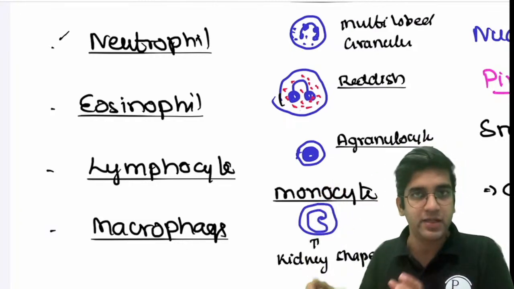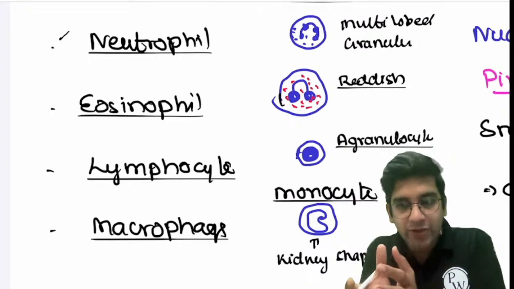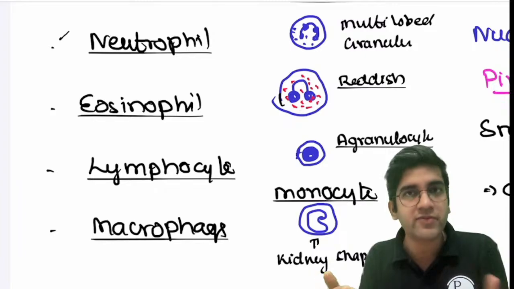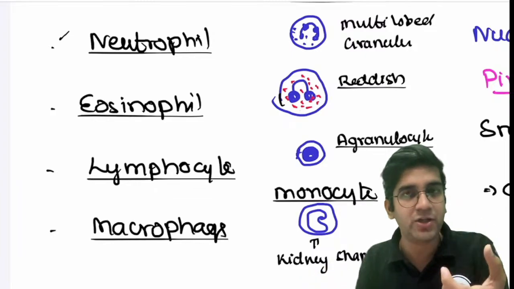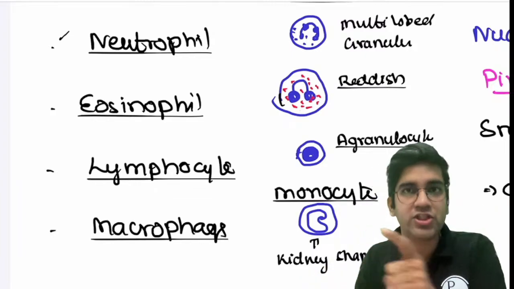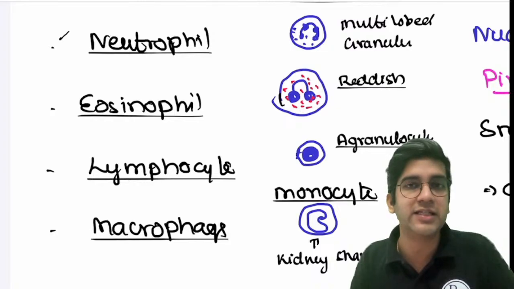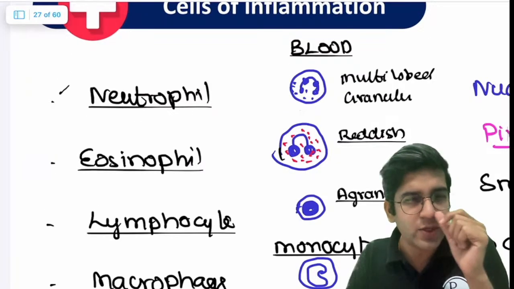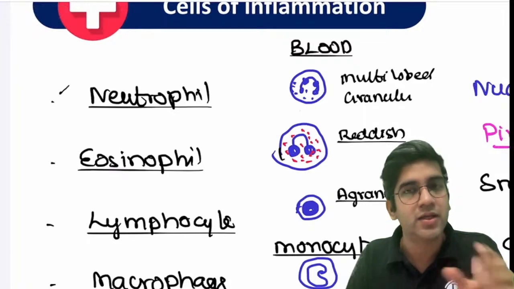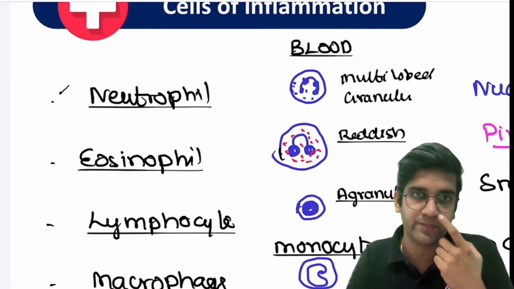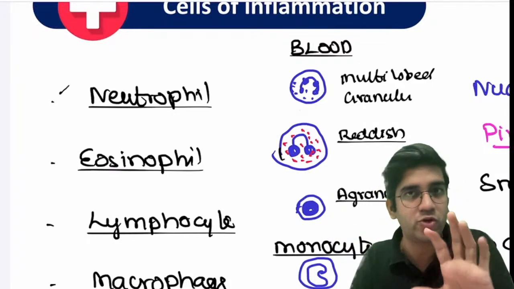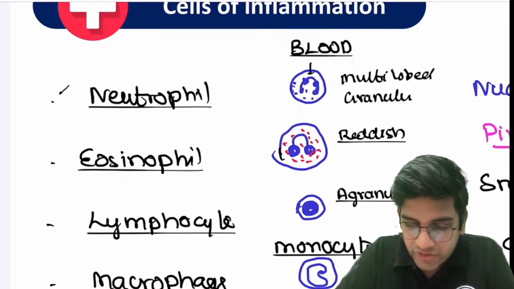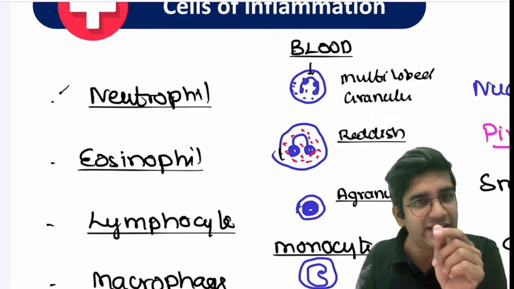This is how it looks in blood, which you already know. So we are going to take your existing knowledge and apply it to biopsies, because predominantly I'm going to see them in biopsy. Except for hematology, rest every systemic pathology is biopsy, right? So I need to be excellent in biopsy as well. The concern with neutrophil is the granules of neutrophils are very, very tiny. So when you go to a biopsy, I won't see them. The lobations of neutrophils can be seen, but I might not see the chromatin thread connecting them because they are very, very tiny.